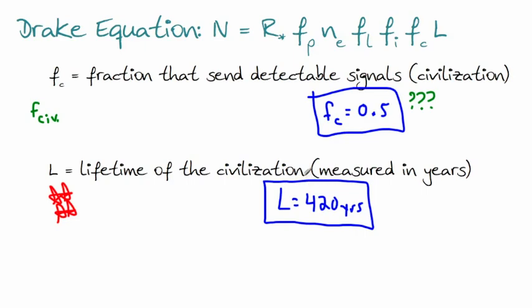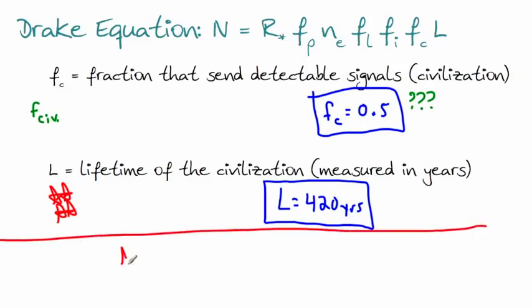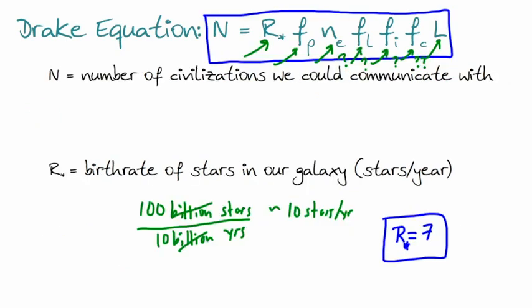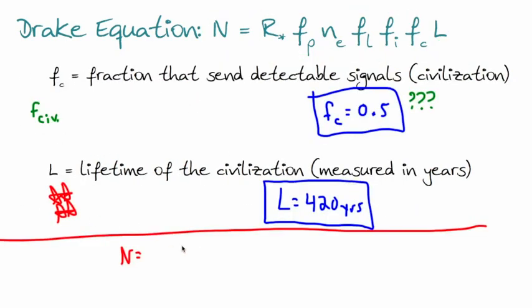Now, if that's the case, then we can actually start to calculate this. So let's go through this equation and put all the numbers in. Let's do it right now. I'll put a little line here. We'll calculate N. We said N is equal to R*. Now we talked about that, I mentioned it here. Let's say that R is 7. All right, so I need a 7 here.